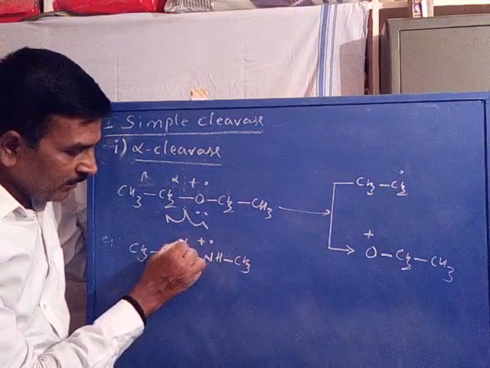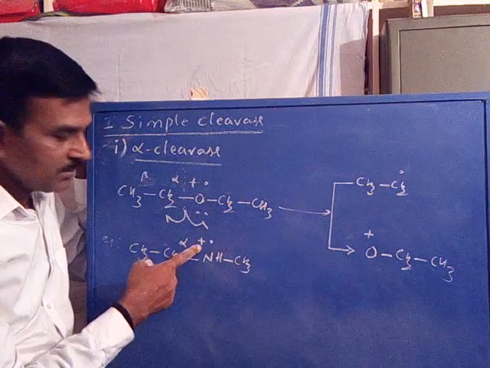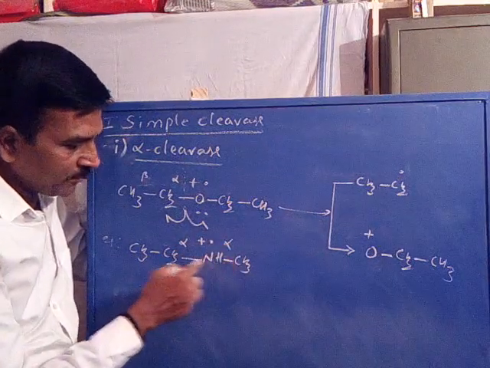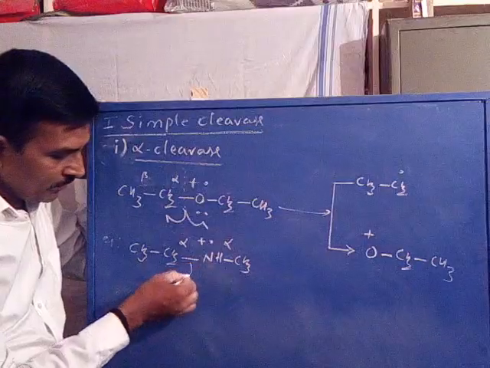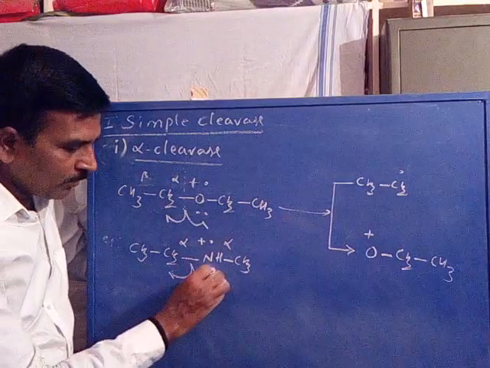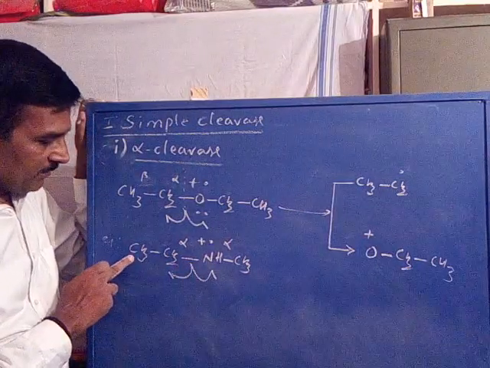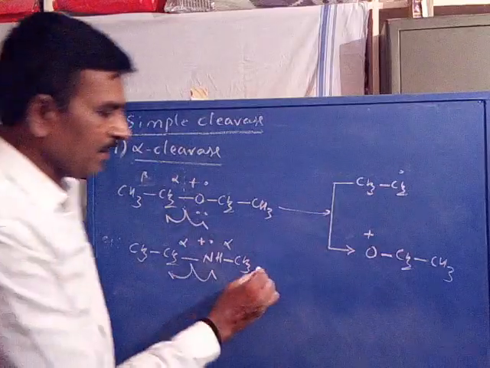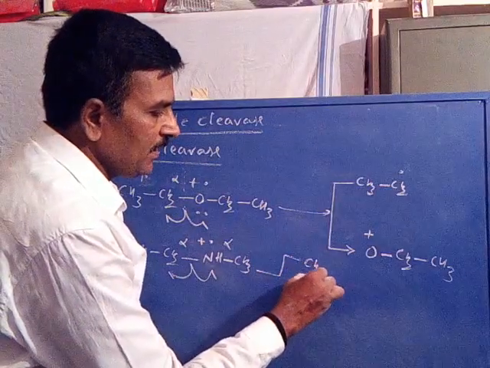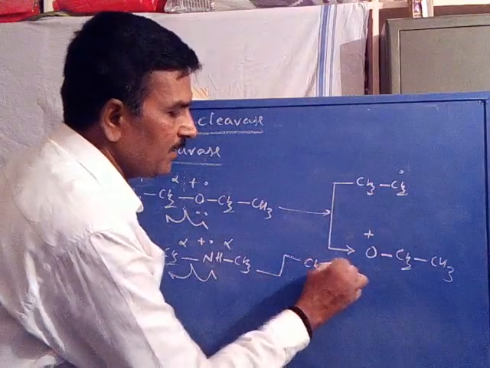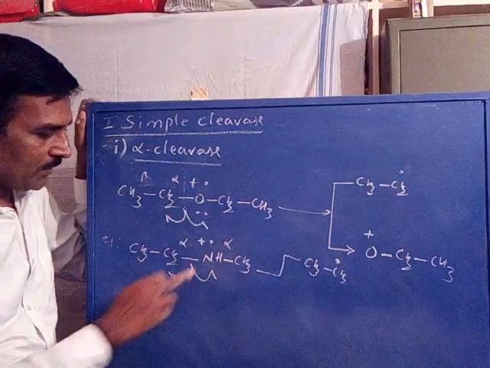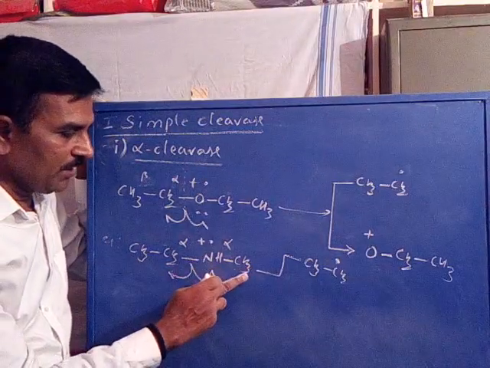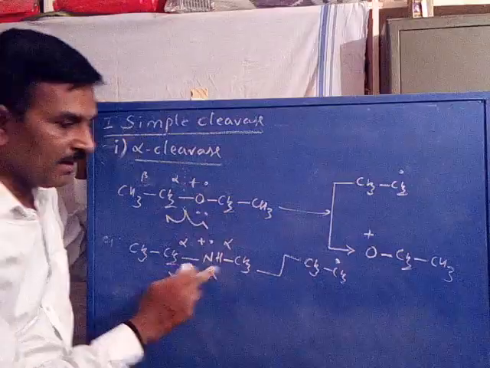Cleavage of this is an alpha bond with respect to charge, this is also an alpha bond with respect to charge. Now if this bond is cleaved homolytically, we will get CH3CH2 as a radical. Now the other part of the molecule, CH3NH as a cation.